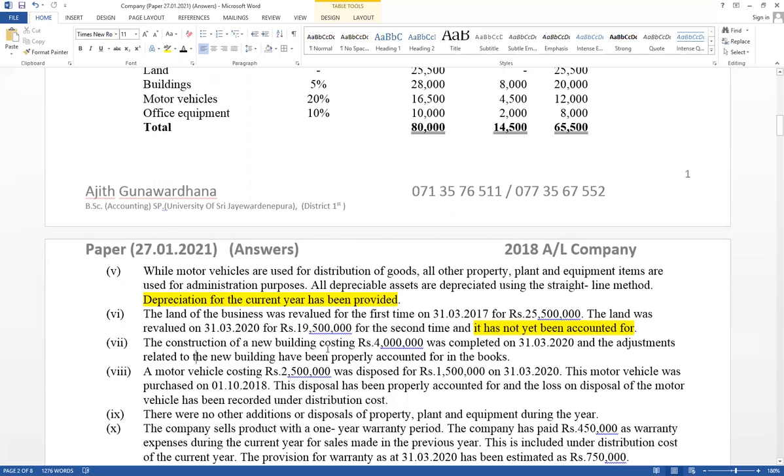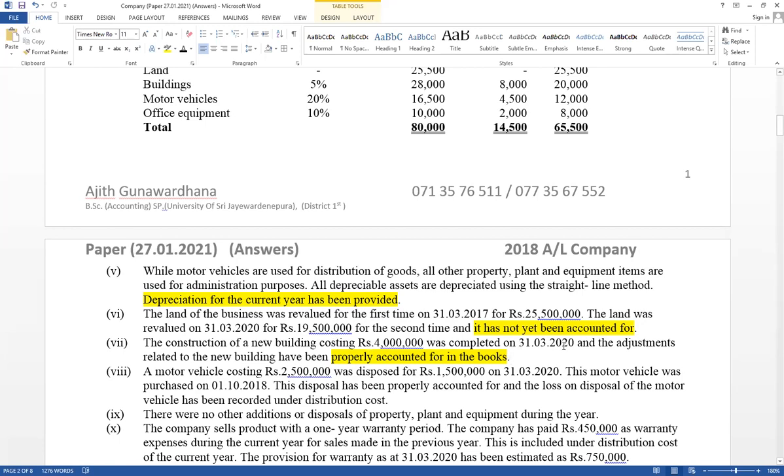Construction of new building costing 4 million was completed on 31st March 20. New building constructed. It has completed end of the year, and adjustment related to new building has been properly accounted. Think about it. Relevant for building construction. Construction means like a purchase. Try to record the new building. Effect for building increase. Cash account credit, building account debit. Like a building purchase.